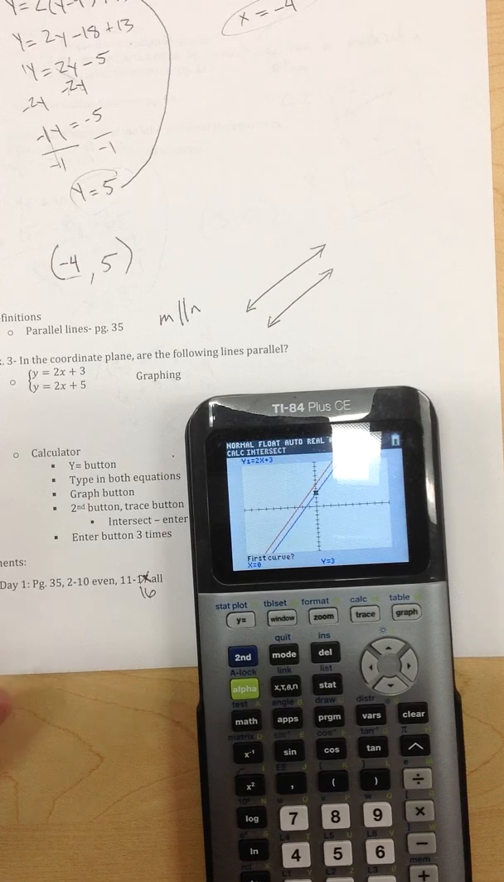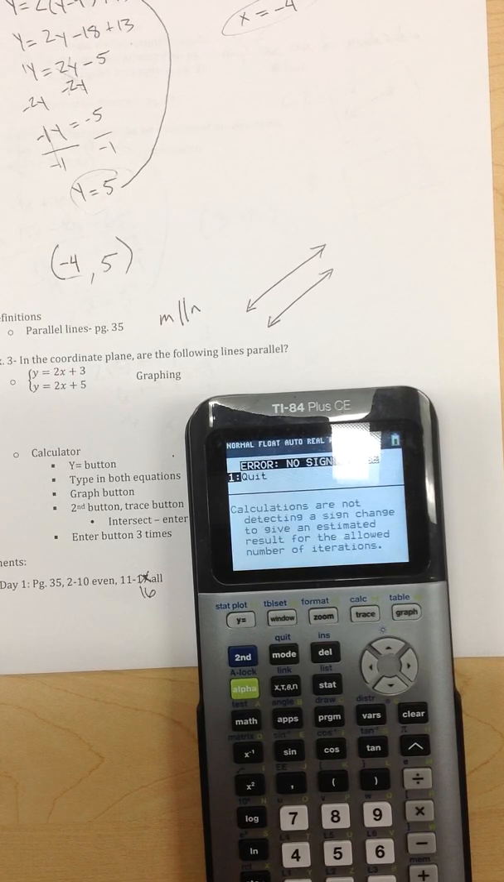And then it's going to ask you like first curve, second curve. It's just asking you for the lines. But in all the stuff that we're going to do, there's not going to be enough lines that it's going to make a difference. So I just tell people to press enter 3 times. So 1, 2, 3. And it's going to give us an error. Now the reason it gives us an error is because we were asking for the intersection of those two lines, and there is no intersection.